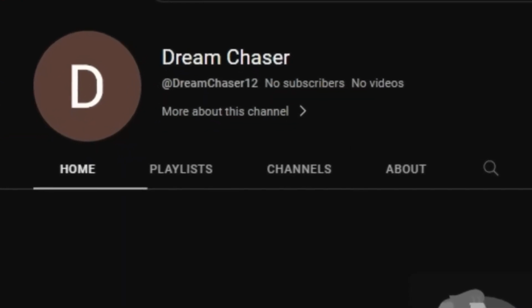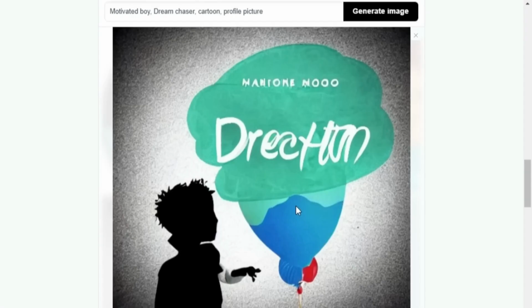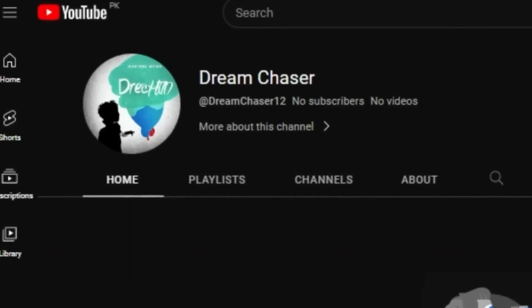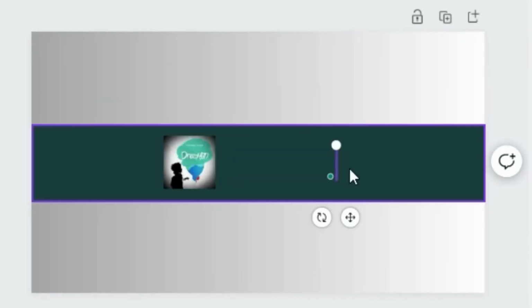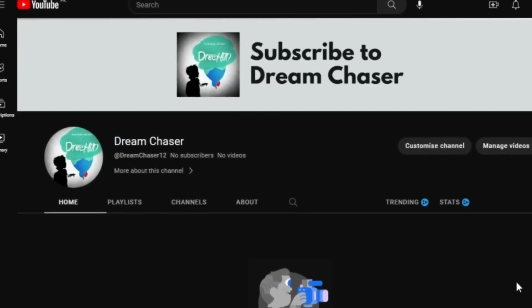Next up, our profile picture. I'm gonna use Stable Diffusion, an open source AI art generator. Let's generate a motivated boy cartoon profile picture. To finish up the branding, we need a banner. I'm just going to use our profile picture and Canva to create a banner. The channel branding is all done by AI. Now the real challenge is making the videos.